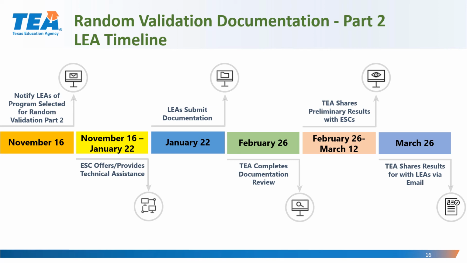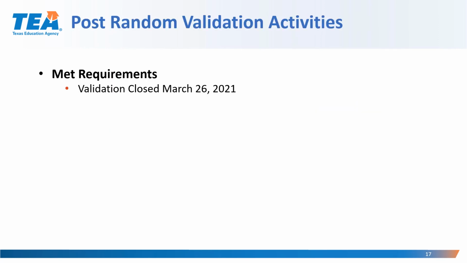TEA will share the preliminary results with education service centers for comment between February 26th and March 12th. And final results will be shared with the LEAs via email on March 26th. LEAs that meet all the program requirements included in the validation will receive an email on March 26th stating that the requirements have been met and that the validation is closed.